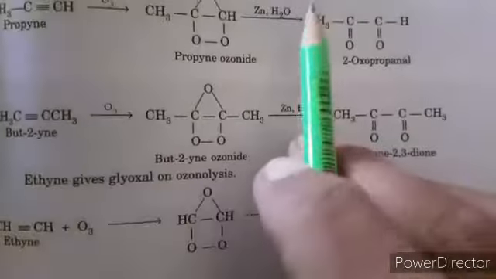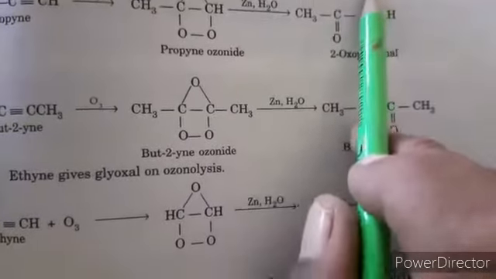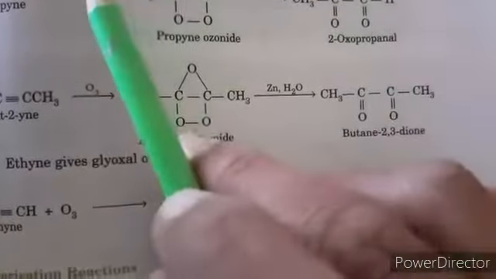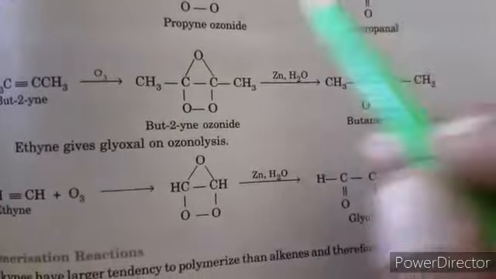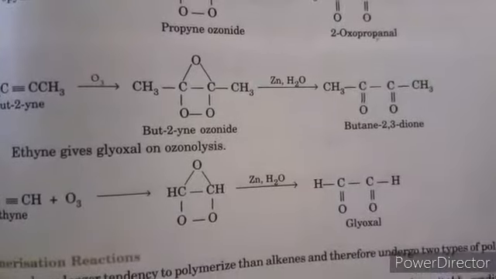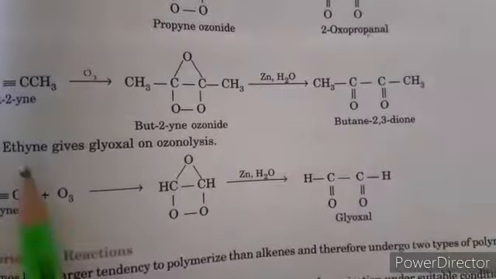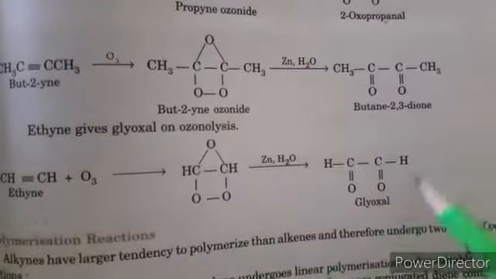Next, ozonolysis. The alkyne reacts with ozone to form an ozonide. This ozonide decomposes with water in the presence of zinc to give diketones instead of aldehydes. So if we use an ethyne molecule, it forms glyoxal.